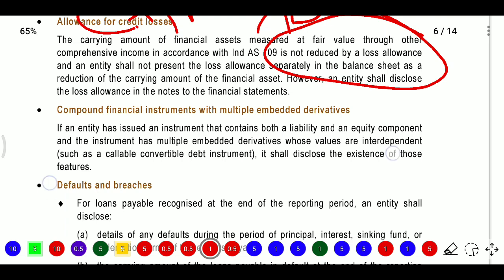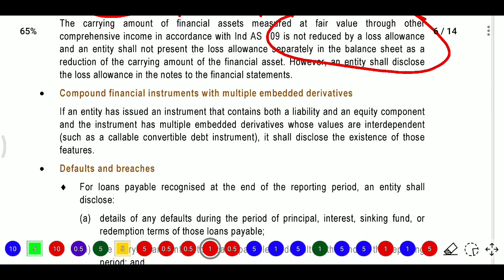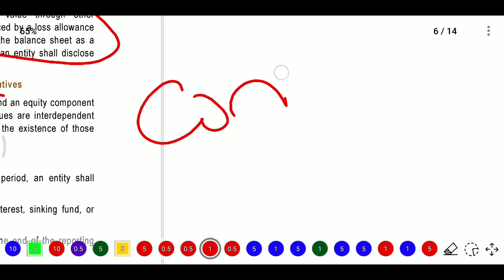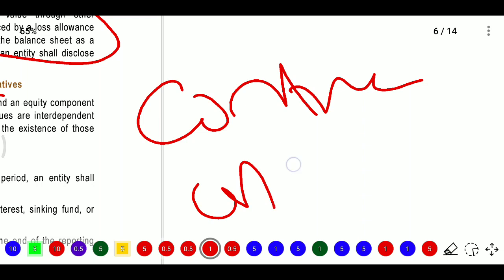Next, compound financial instruments with multiple embedded derivatives. So here, what does embedded derivative mean? First of all, what does derivative mean? A derivative is a contract whose value will change based on the underlying assets.